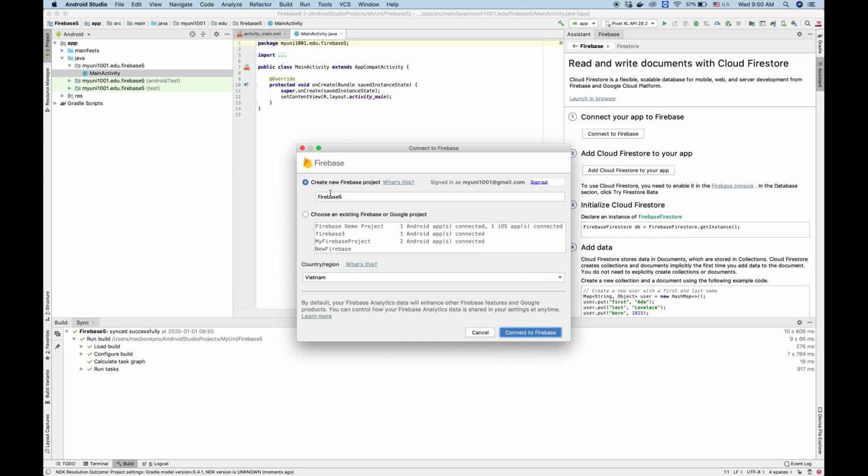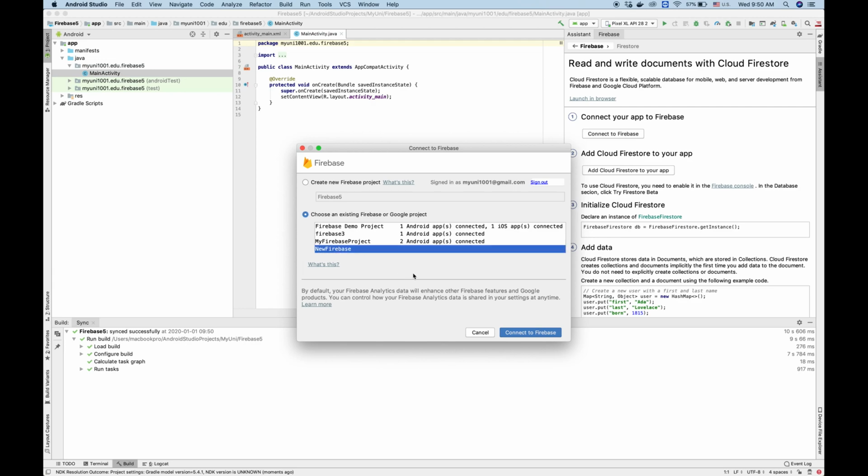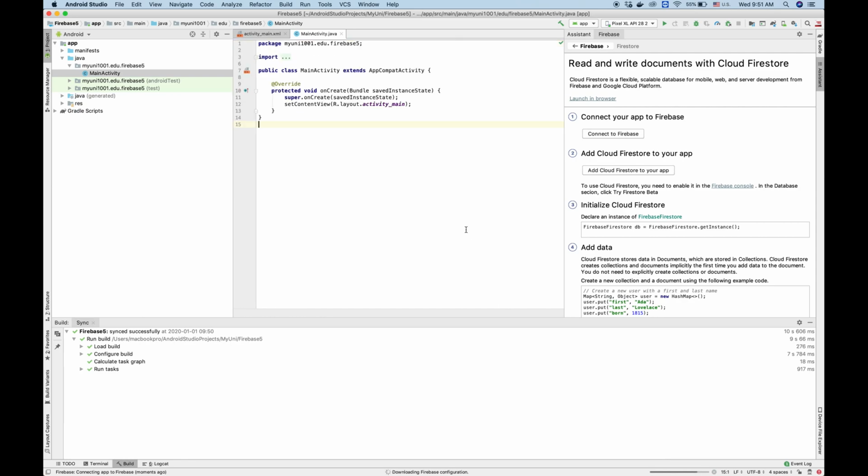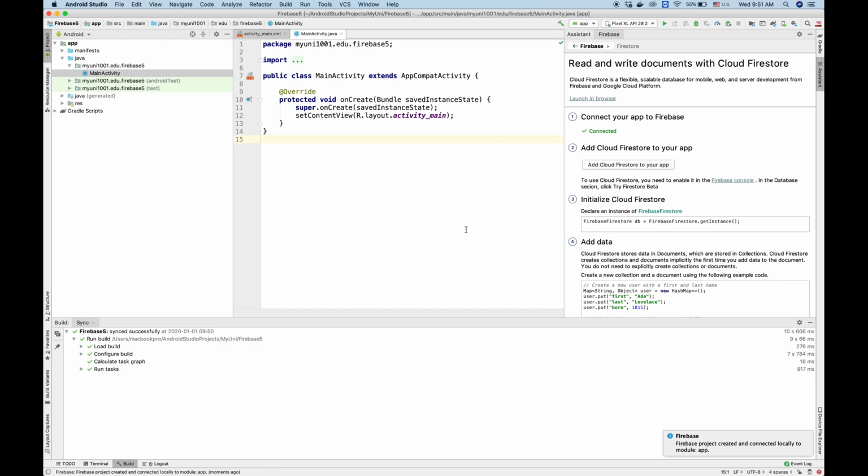Okay, we can create a new Firebase project or connect to an existing one. So I select the project I just created here and click connect. Okay, once this step is finished, we follow the next step.